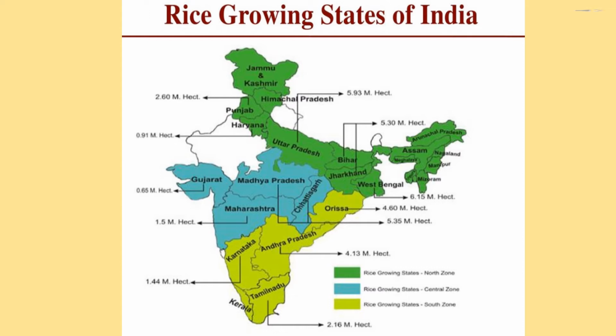So typically north zone is Jammu Kashmir, Himachal Pradesh, Punjab, Haryana, Uttar Pradesh, Bihar, Jharkhand, West Bengal, Assam, and the central zone is Gujarat, Madhya Pradesh, Maharashtra, and the south zone is Karnataka, Andhra Pradesh, Orissa, Tamil Nadu and Kerala.